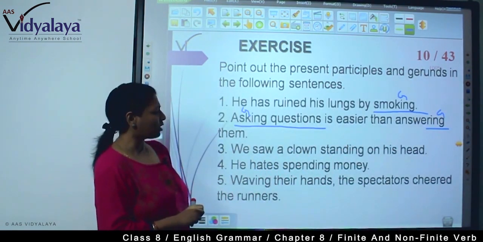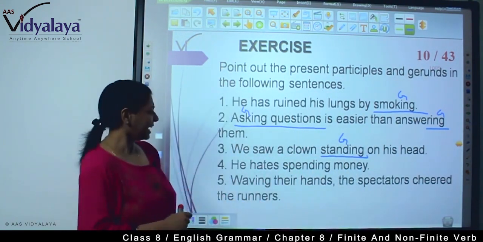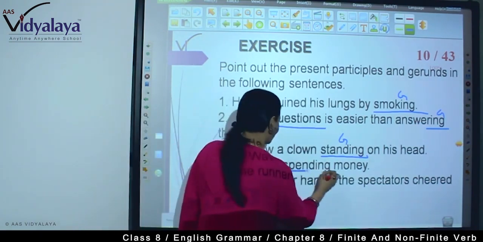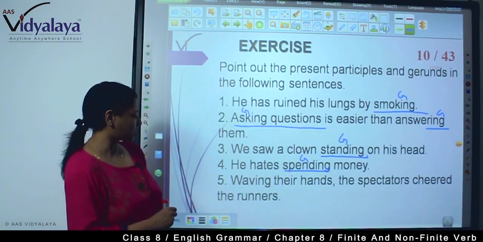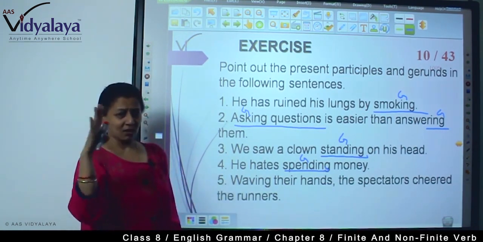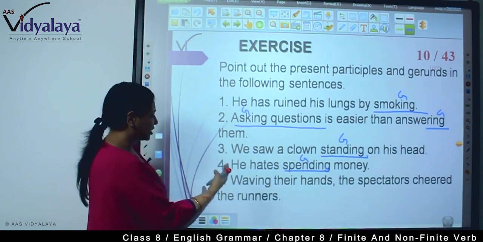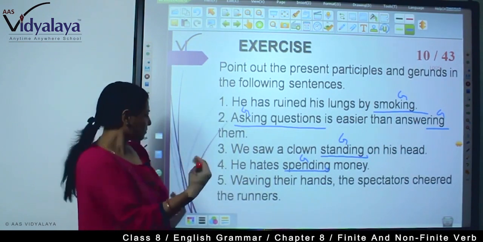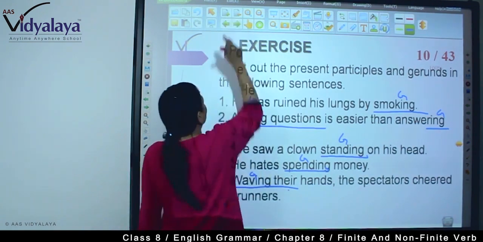Now, we saw a clown standing on his head. Standing is also a gerund. He hates spending money. He hates what? Spending money. So here again it is a gerund as an object. Waving their hands, the spectators cheer the runners. What is the manner or attitude they are showing to cheer the runners? By waving their hands. So this is also a gerund.